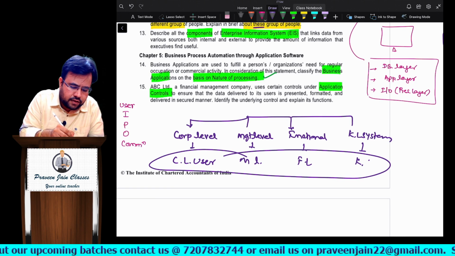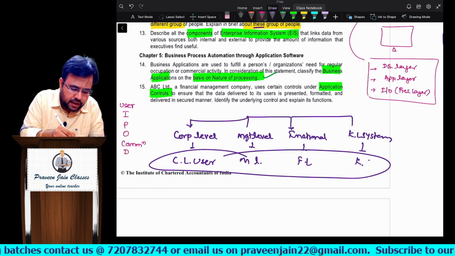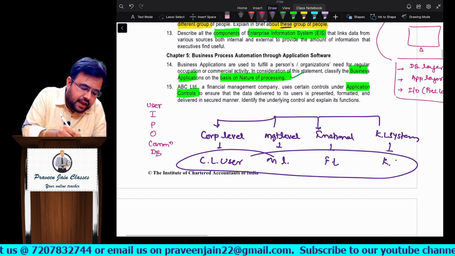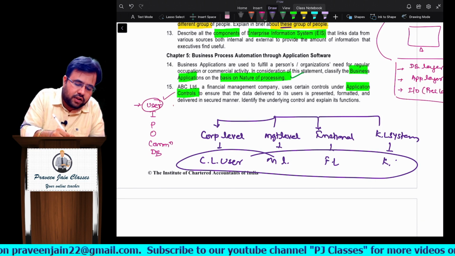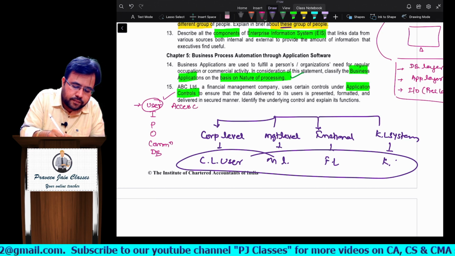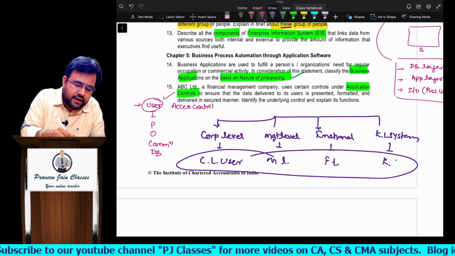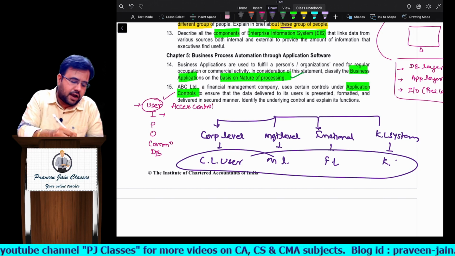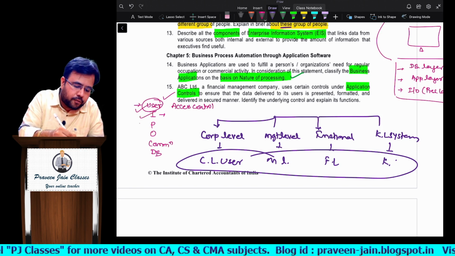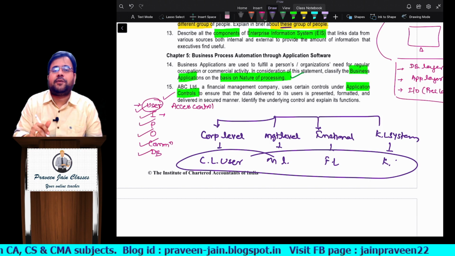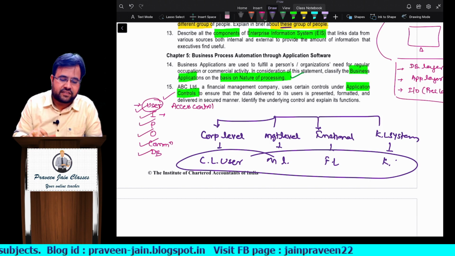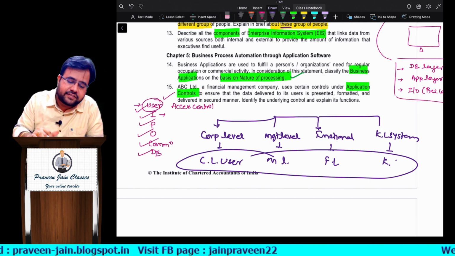And the last one was nothing but what, sir? Database. Right? So can I say at the time of entering only, if you are putting any control, that is called access controls. Then input pe control, process pe control, output pe control, communication pe control, database pe control. These 6 controls are there, sir. Now which control he is asking, let's see.